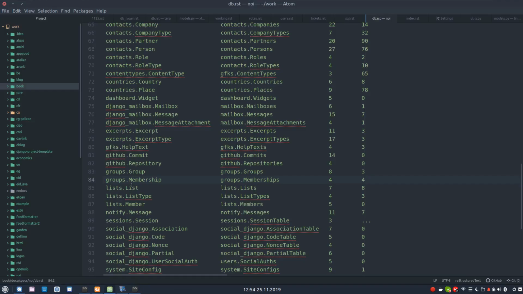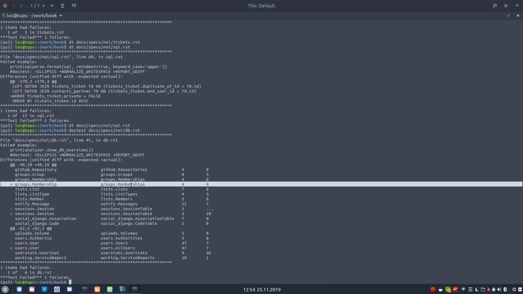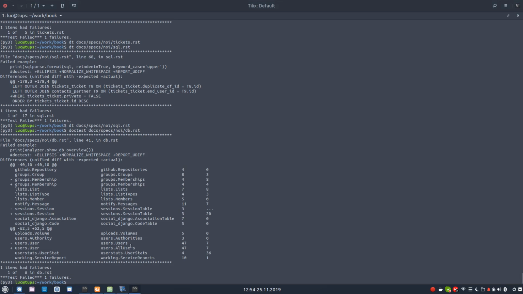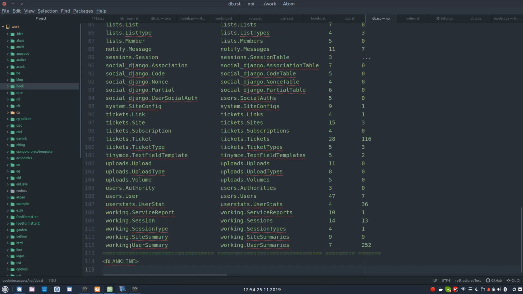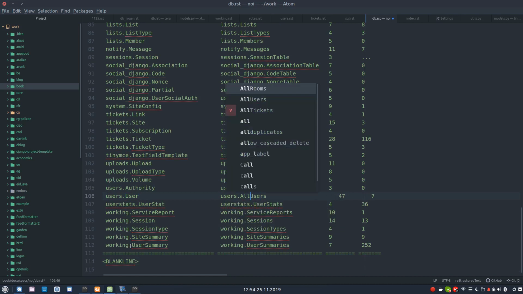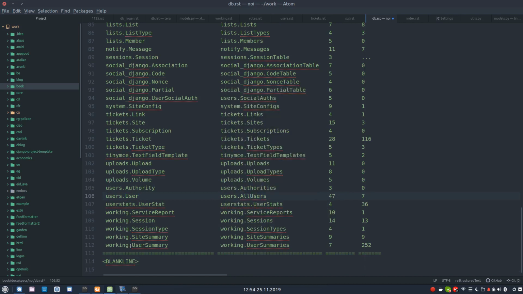It's maybe perfectly plausible, and then also our all users here in the end. Also again the default table for users cannot be users anymore because users is now abstract.